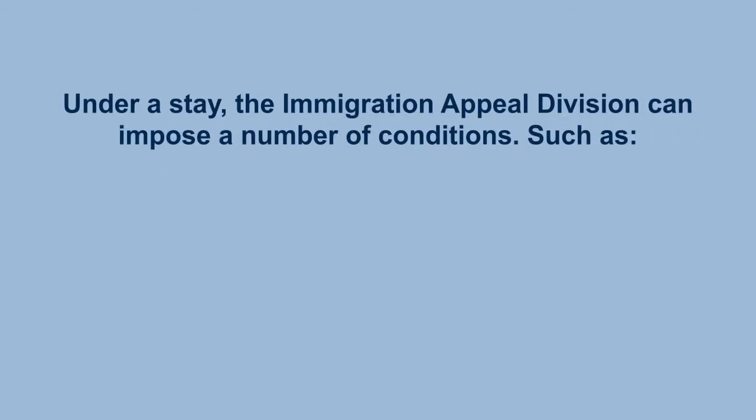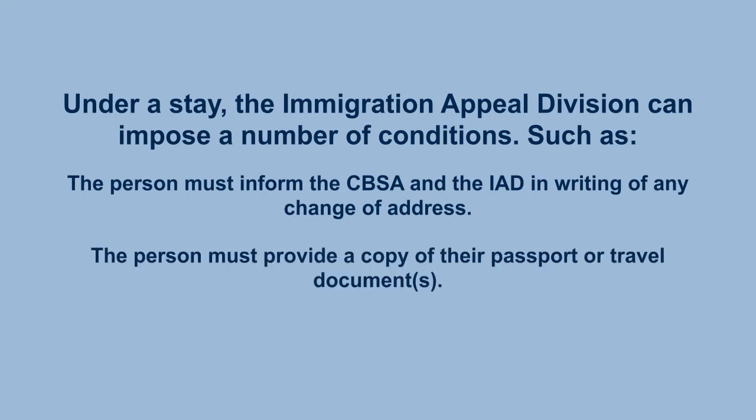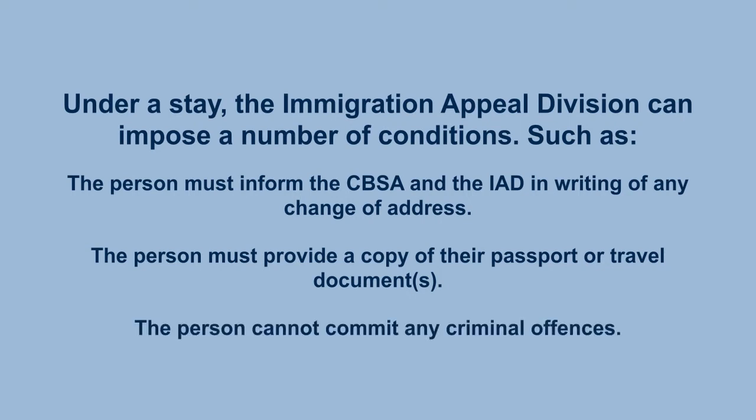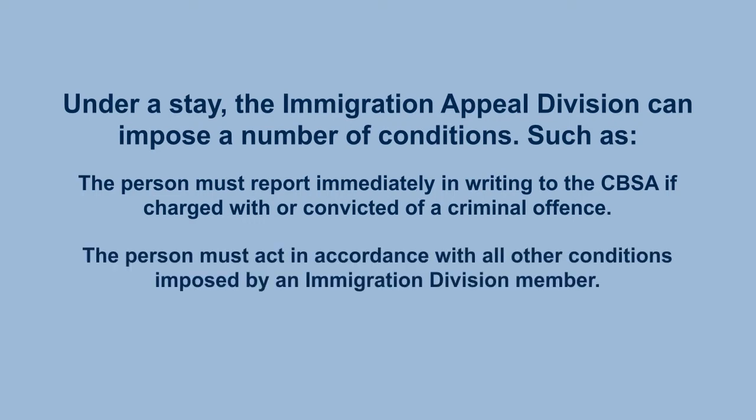Under a stay, the Immigration Appeal Division can impose a number of conditions. The person must inform the CBSA and the IAD in writing of any change of address. The person must provide a copy of their passport or travel documents. The person cannot commit any criminal offenses. The person must report immediately in writing to the CBSA if charged with or convicted of a criminal offense. The person must act in accordance with all other conditions imposed by an Immigration Division member.